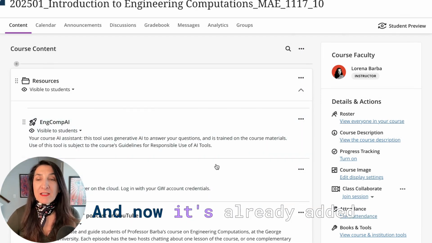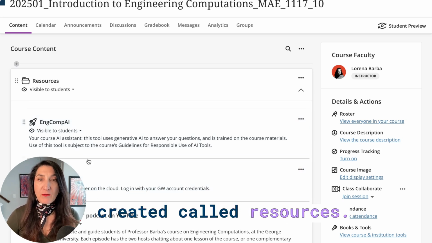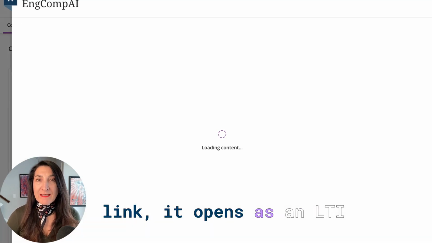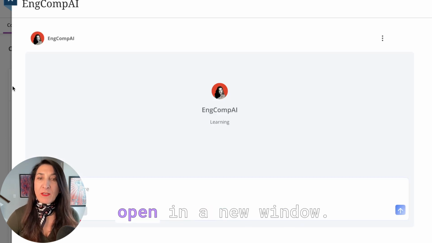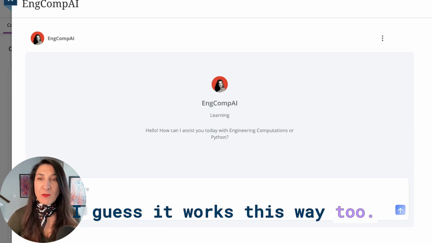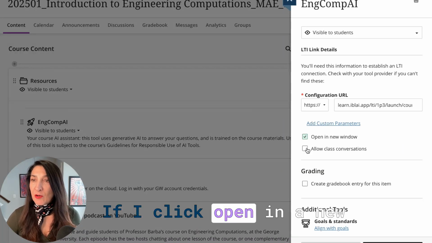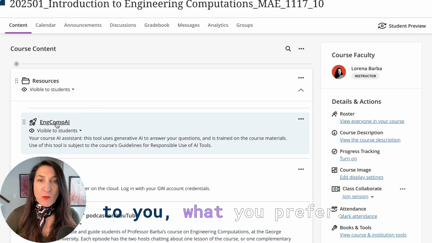And now it's already added to this folder that I created called resources. If I click on that link, it opens as an LTI component right there. I thought I chose open in a new window. I guess it works this way too, but I thought it was a little bit more usable if I click open in a new window. Let's do that instead. Either way, it's up to you what you prefer.